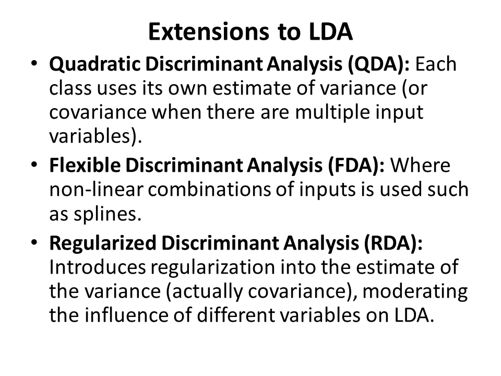Then the third one, regularized discriminant analysis. It introduces regularization into the estimate of the variance, actually the covariance, moderating the influence of different variables on LDA.